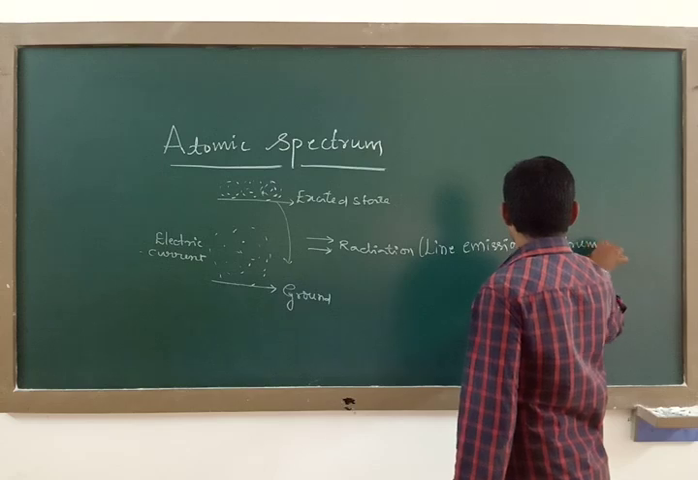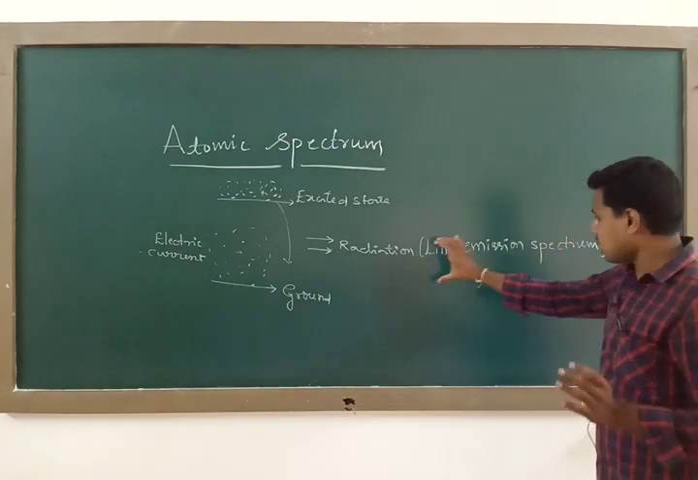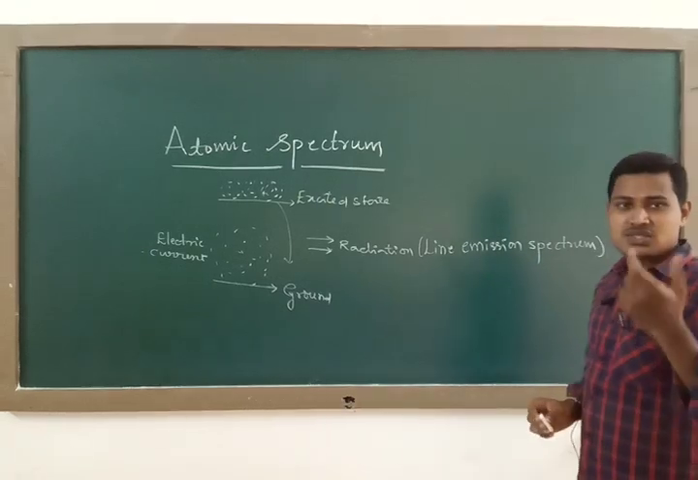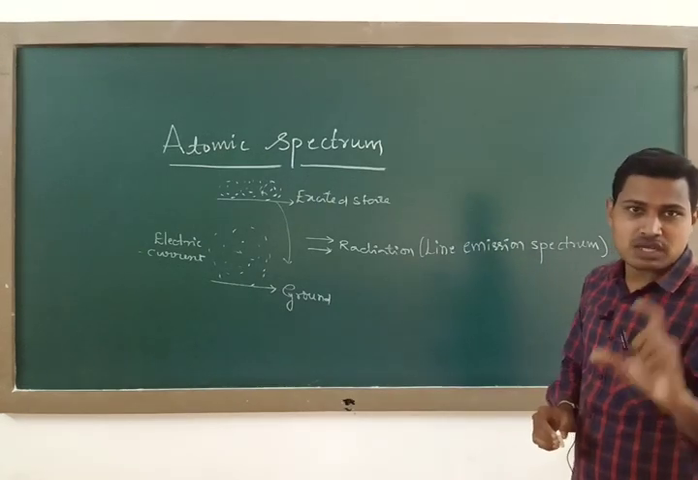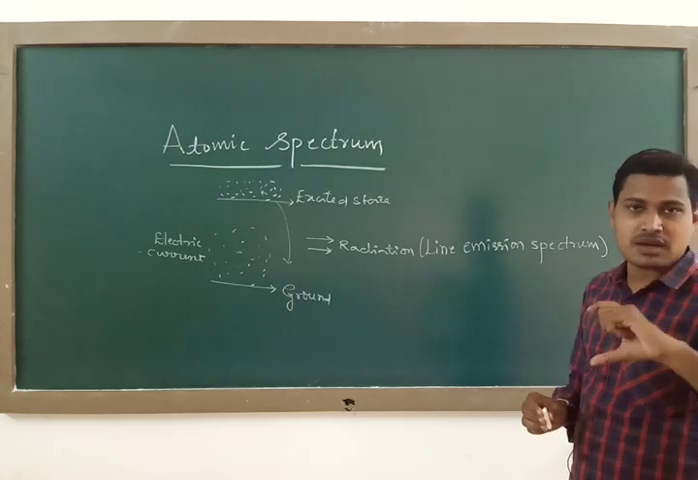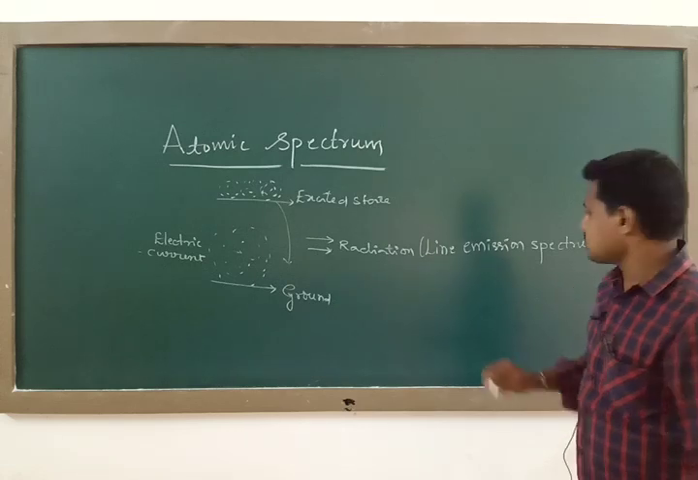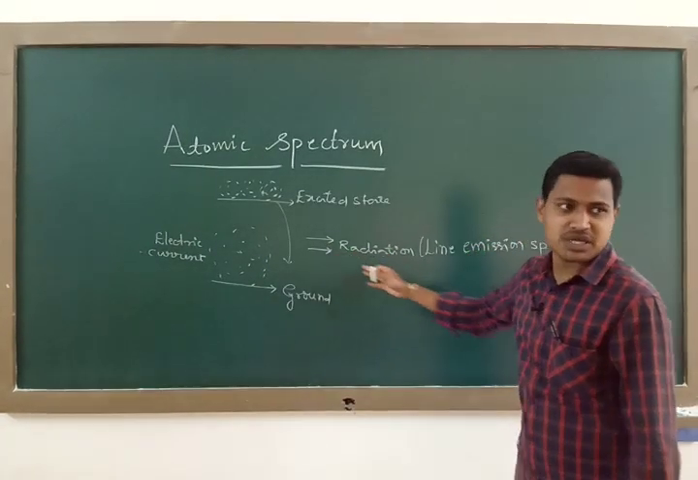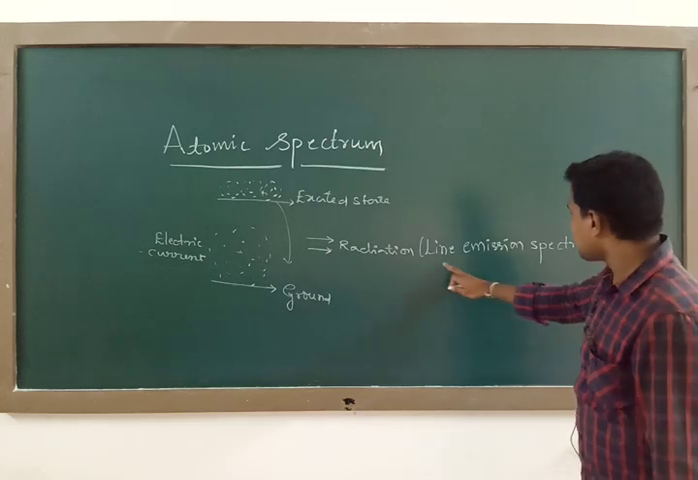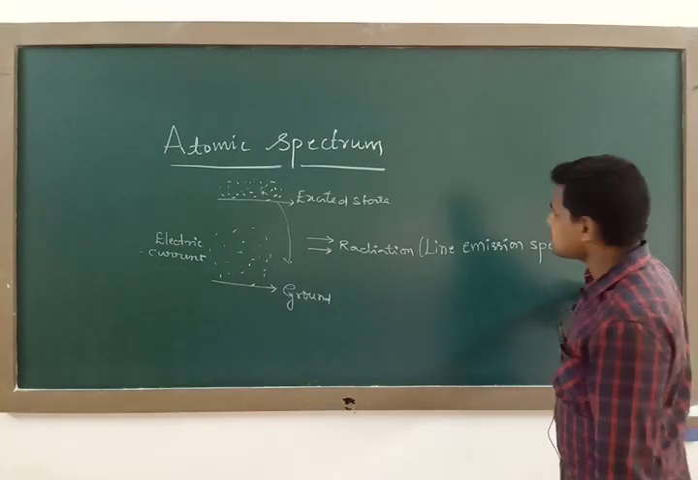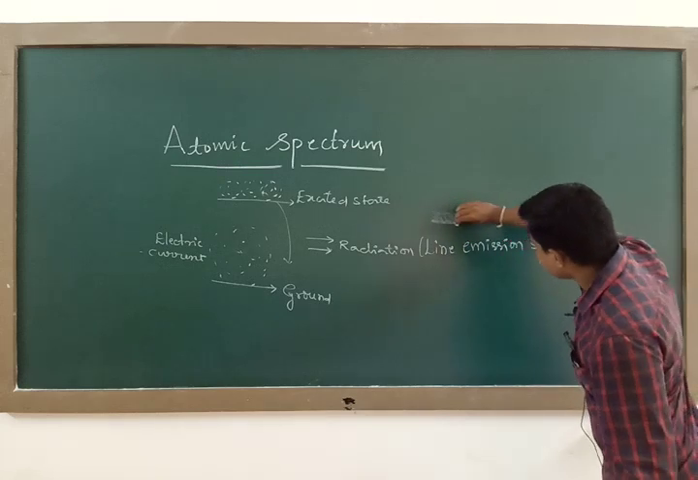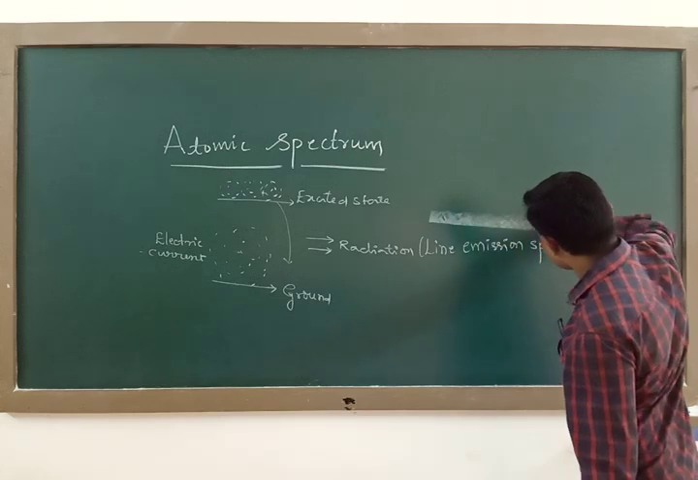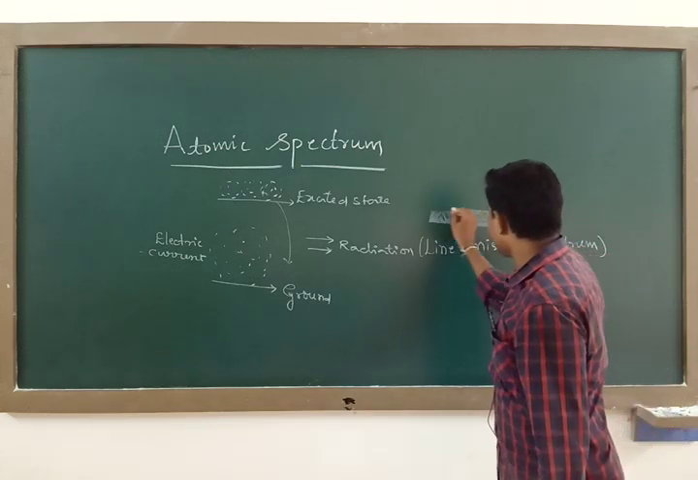Suppose you analyze this line emission spectrum, so what does it consist of? It consists of some particular specific wavelengths, and these wavelengths are in a regular pattern. So it consists of some specific wavelengths of that particular radiation or light. And remember, if you analyze it, the spectrum has a dark background.